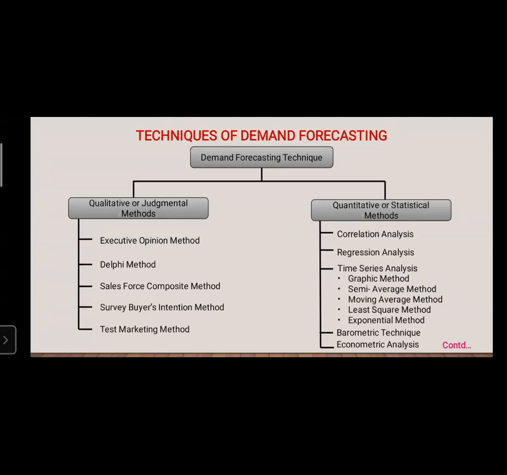Under time series analysis, you again have five: the graphic method, the semi-average method, the moving average method, the least square method, and the exponential method. Okay, students, these are the different things which explain the quantitative or statistical methods.